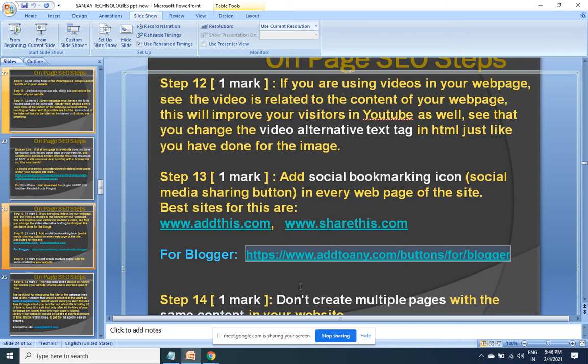Yeah, some things will be in common, like maybe the sidebar, maybe the footer, that one or two line copyright Sanjay Technologies, whatever. That is not an issue. But if 20-30% of the page content is repeated, then the quality of the page will fall in the eyes of the search engine. So strictly maintain uniqueness.